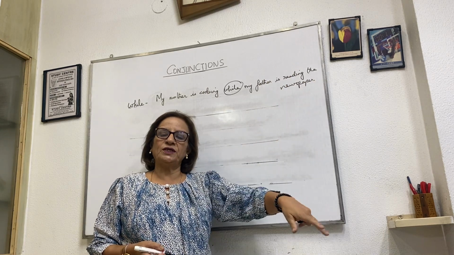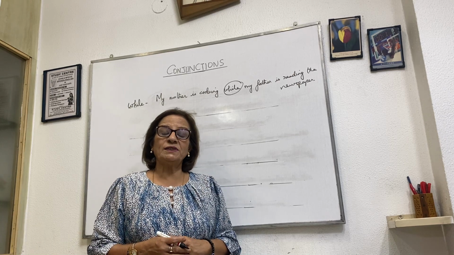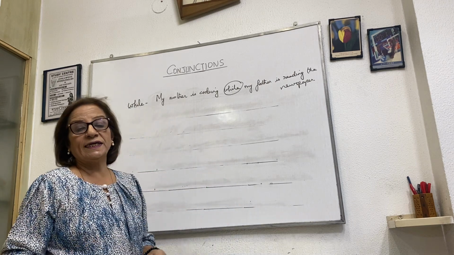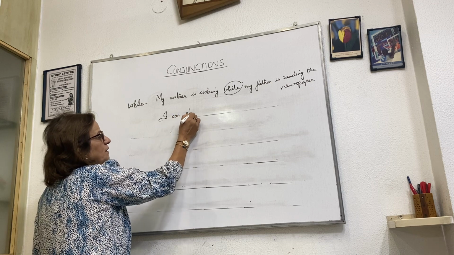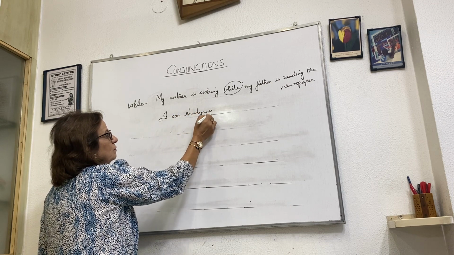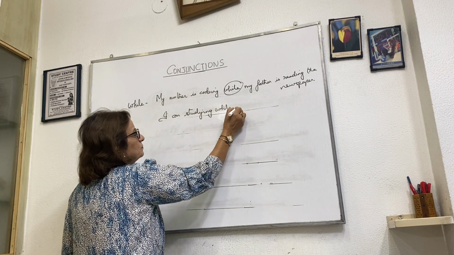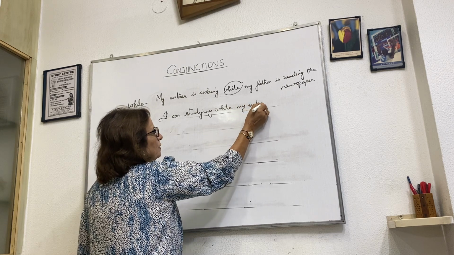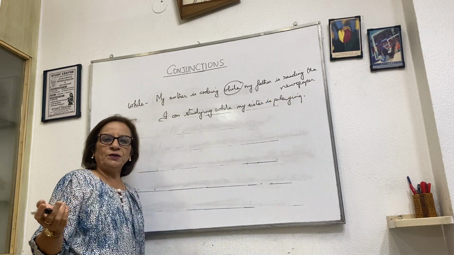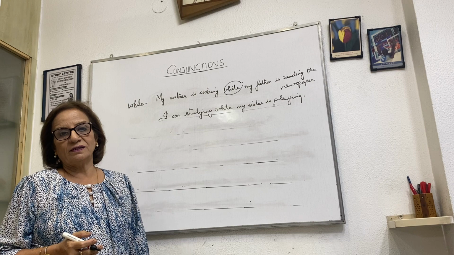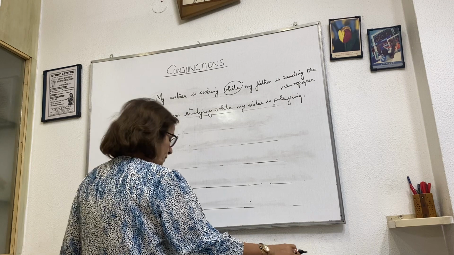Your mother is cooking in the kitchen and your father is sitting in the sitting room and reading the newspaper. So both actions are going on simultaneously. Also take another example. I am studying while my sister is playing. So both actions are going on together. You are studying in your room and your sister is playing out in the garden. So we use while.